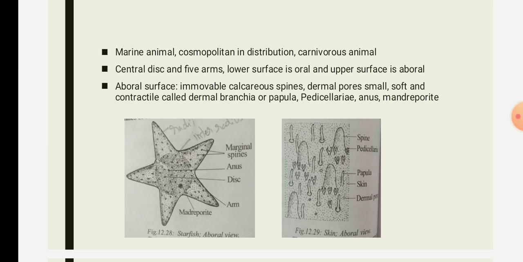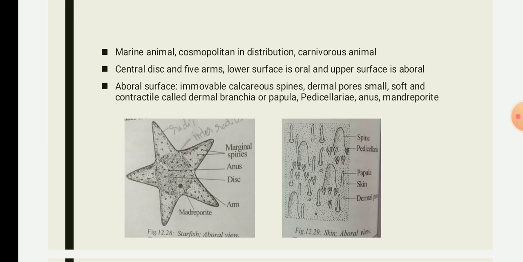The oral surface is the down surface which will be facing the bottom of the sea, and it is flat, whereas the upper surface, the aboral surface, will have a convex line.